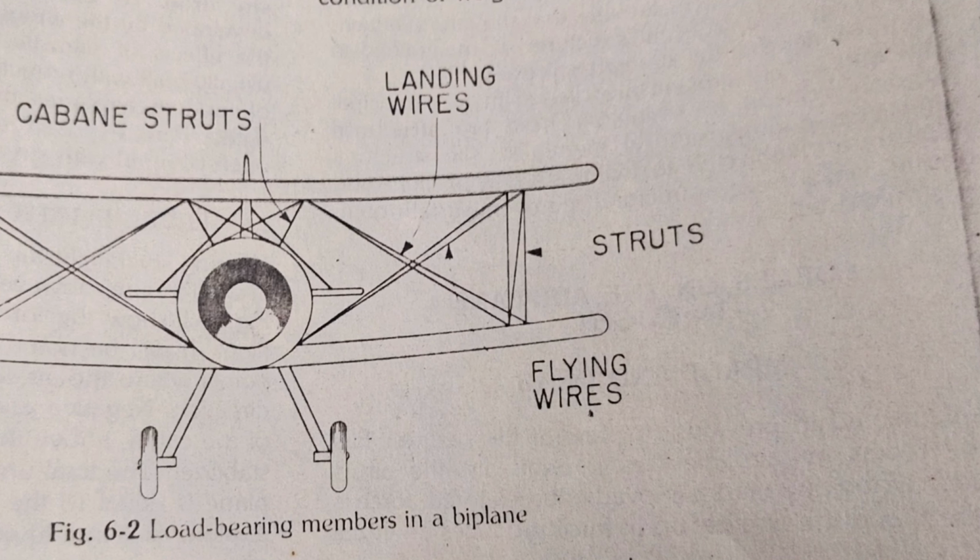During flight, the flying wires are under a high tension stress and the wing struts are subjected to compression stress. Upon landing, the landing wires are under tension and the wing struts are still under compression. The cabin struts are always under compression and the cabin wires are under tension.